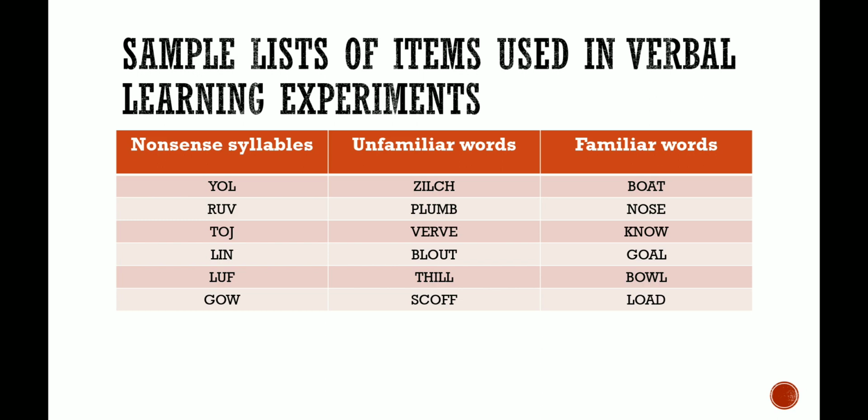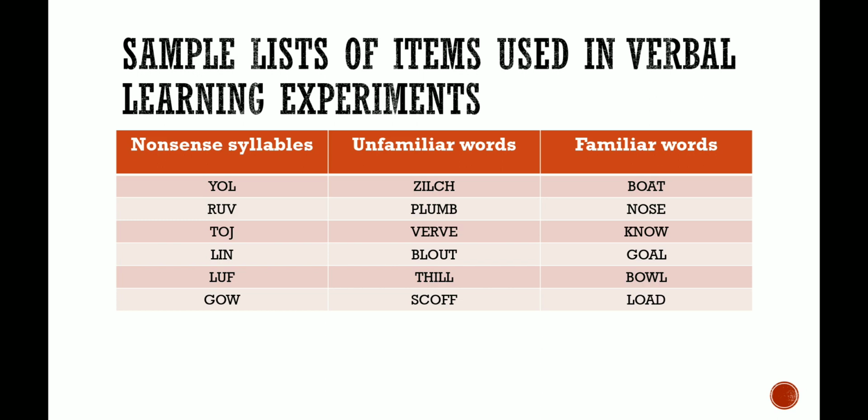Generally, nonsense syllables include two consonants, the first and third letters, and the second letter is a vowel. They do not have any meaning for anyone. So the difficulty level of these kinds of words is the same for all.